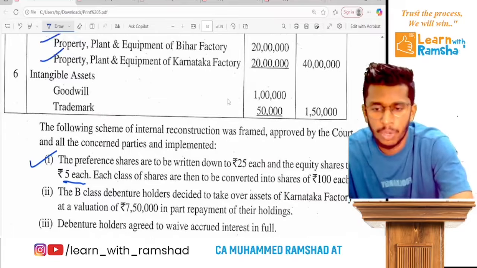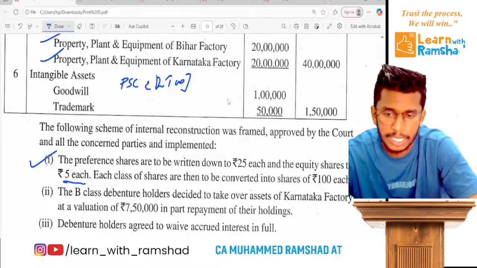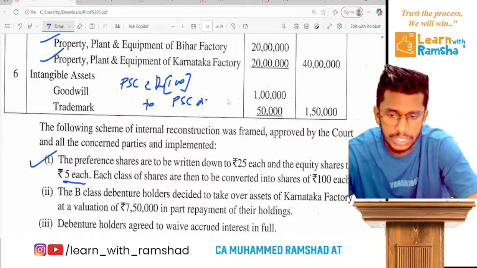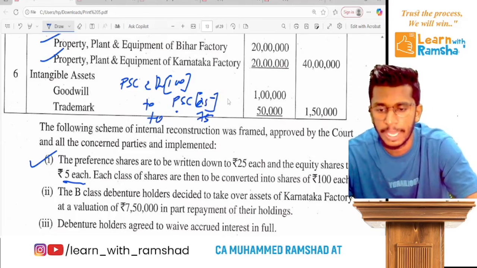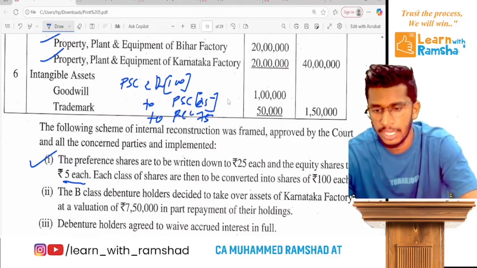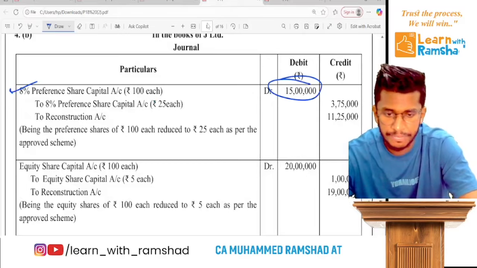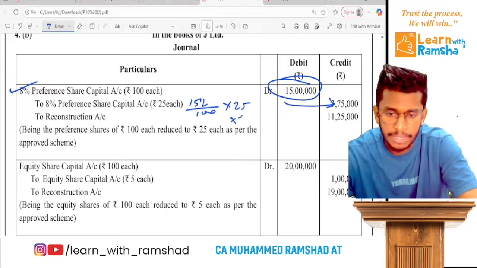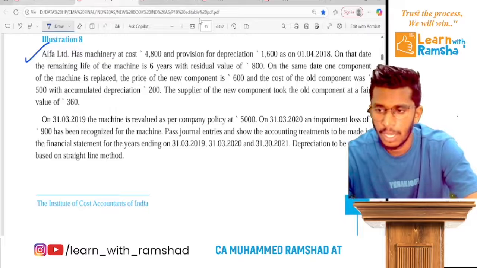Ready? So simple. What you have to do is preference share capital account debit, individually 100 rupee, it is to be cancelled. Then preference share capital is to be issued, which is individually 25. The rest of 75 for each share will be coming to capital reduction or reconstruction account. Ready? So the amount will be like this. When you convert total 50 lakh, 50 lakh divided by 100 into 25 will get this, and into 75 will get this. Clear?